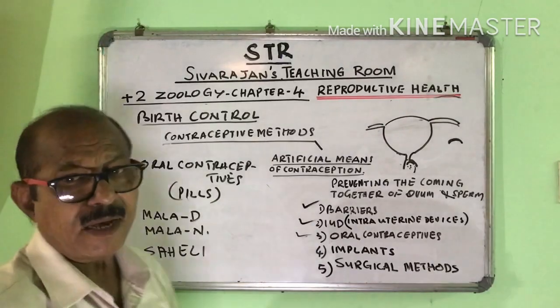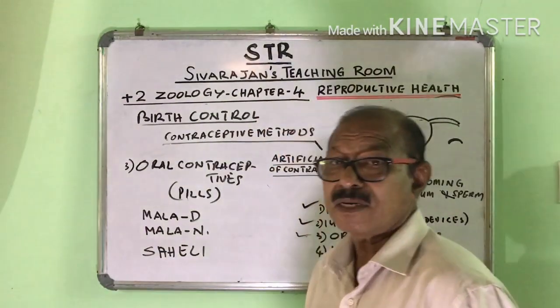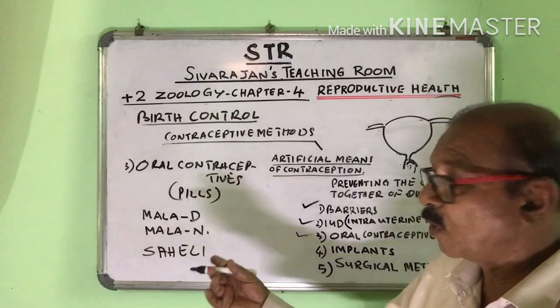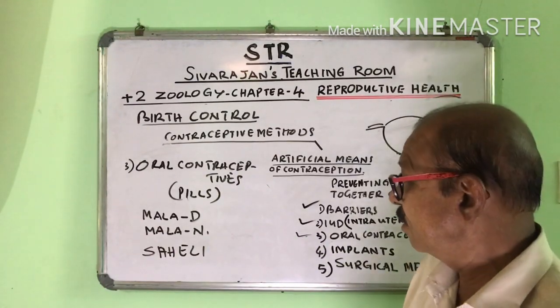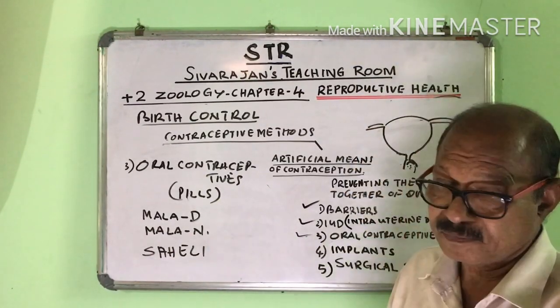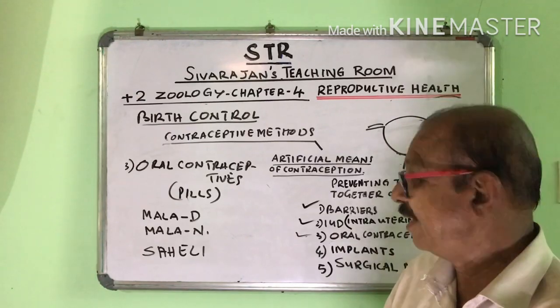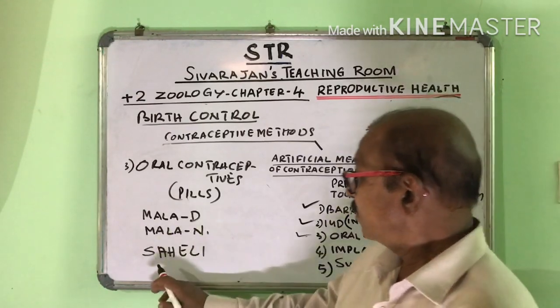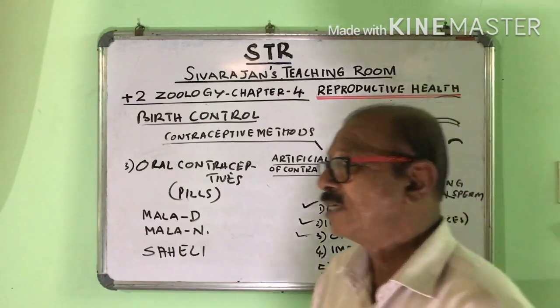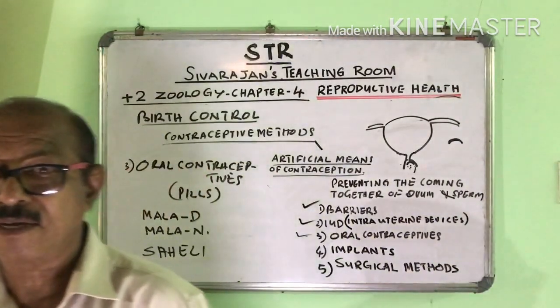So Mala D and Mala N are used regularly to postpone the release of the ovum. So Mala D and Mala N are to be used daily. Then Saheli is a pill which needs to be taken once in a week.